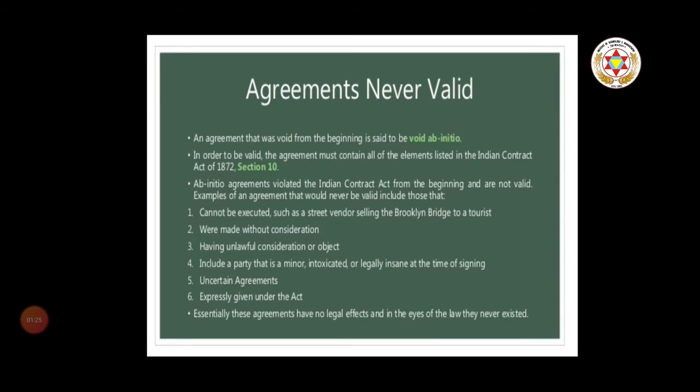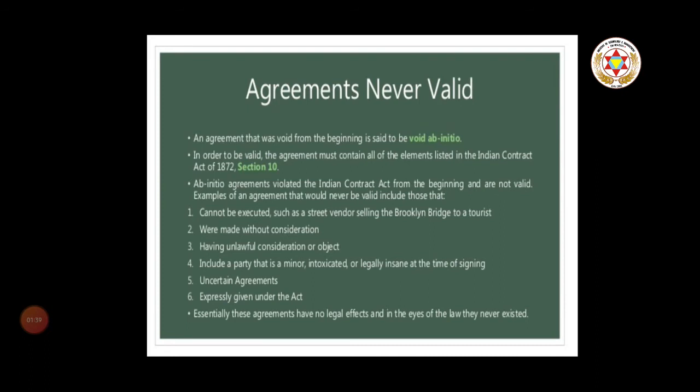Now, Brooklyn Bridge is one of the famous bridges in some country. How can a street vendor sell the bridge to a tourist? That is not possible. It can't be executed. Second is agreements made without consideration. As you know that without consideration there is no contract, so it is void.